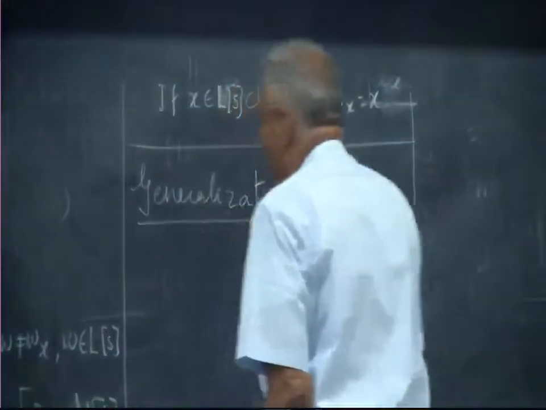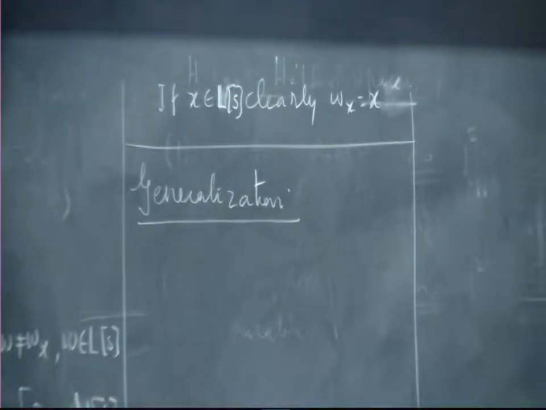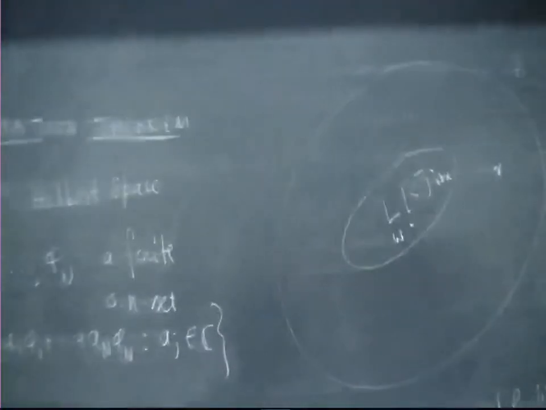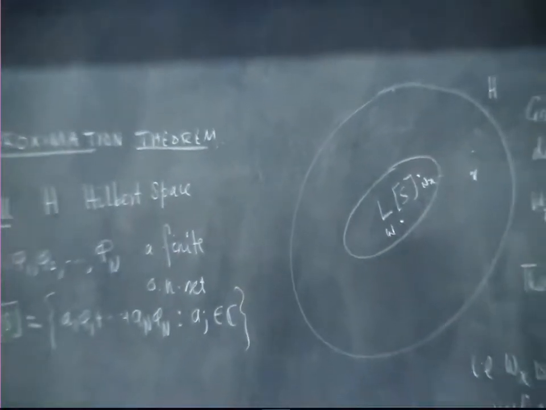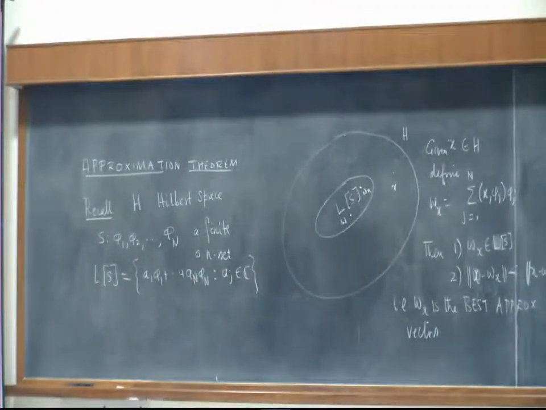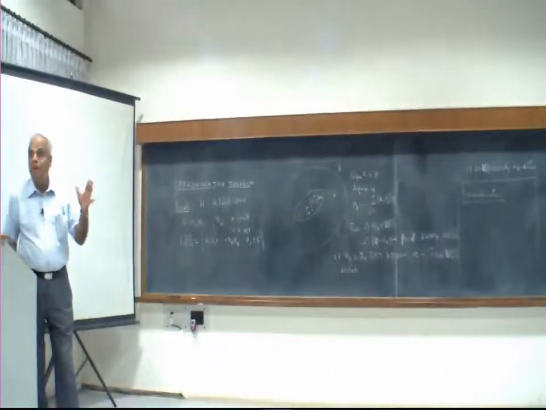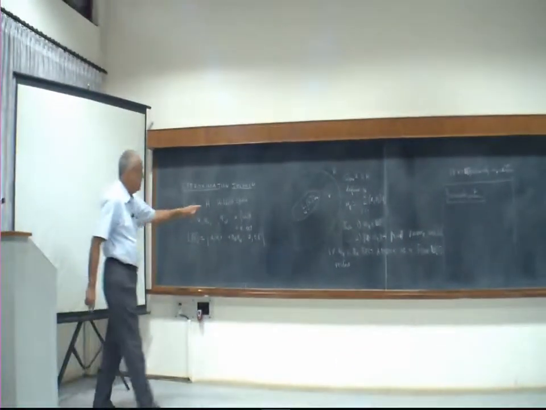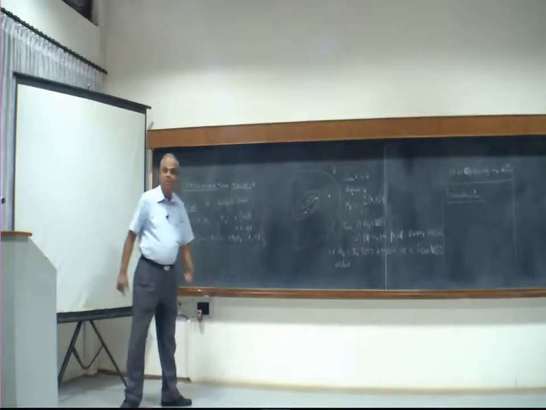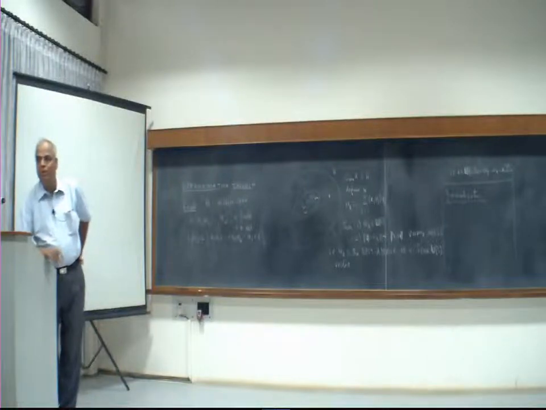So what we will do is we will replace this by a general subspace. Instead of LS, take a general subspace W. Take a vector x and try to approximate it by W vectors. Now, the W need not even be finite dimensional. You see this LS is finite dimensional, it is generated by these vectors phi 1, phi 2, phi n.